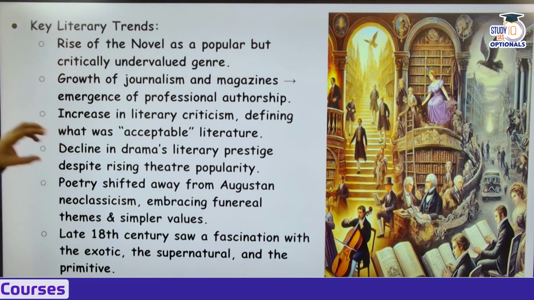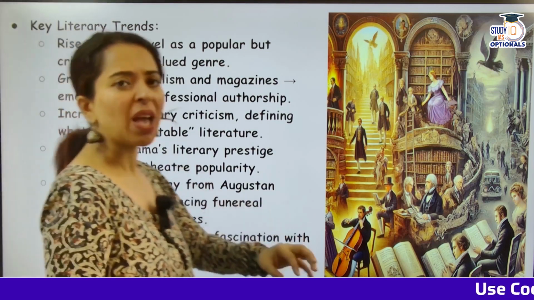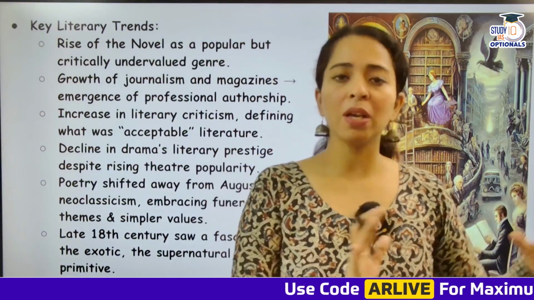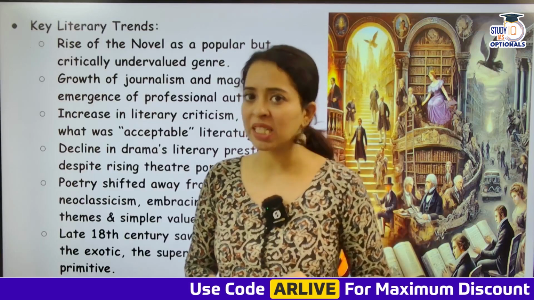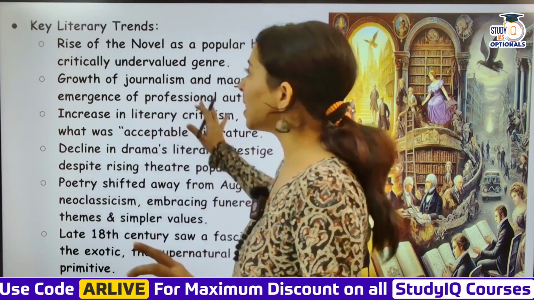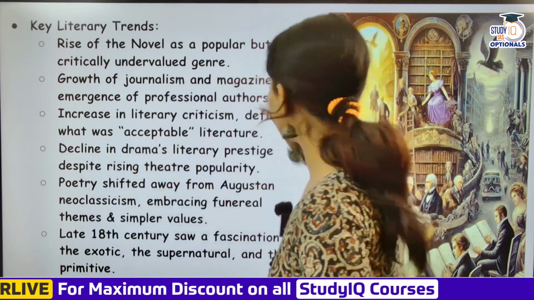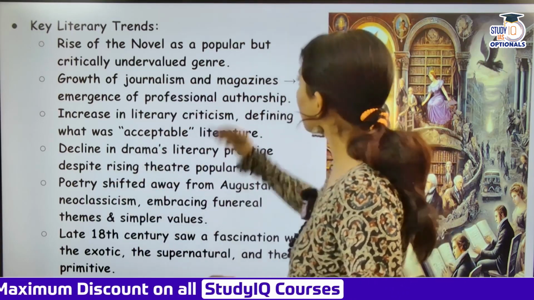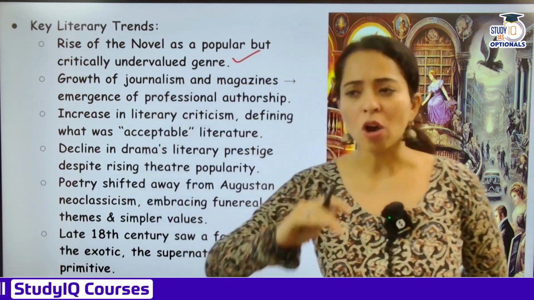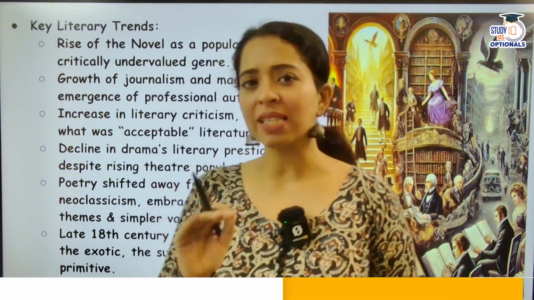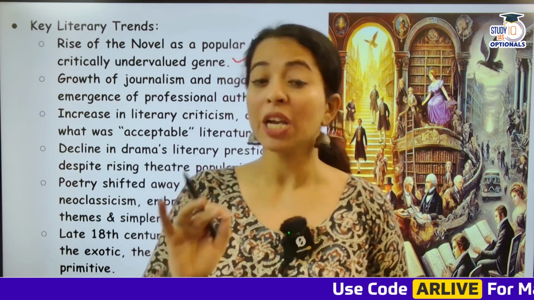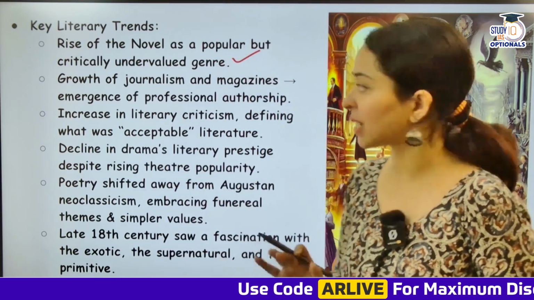Key literary trends. If we talk about literary trends, what were the literary trends that were rising? We saw that in the Renaissance era poetry dominated, and who else dominated? That was poetry and drama. But in key literary trends now, there was a rise of the novel as a popular but critically undervalued genre. The novel was rising, but it was not promoted that much. Nobody was giving it much attention the way drama and poetry were getting attention.